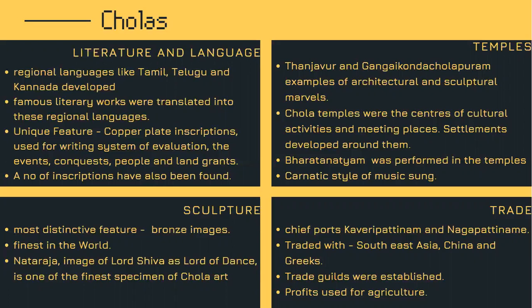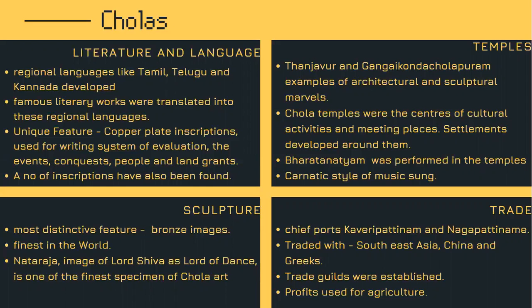Another unique feature is the copper plate inscriptions. We find copper plate inscriptions, and they tell us a lot about the Cholas, the events, the conquests, the people, the land grants of the temples, of the king and other important people.